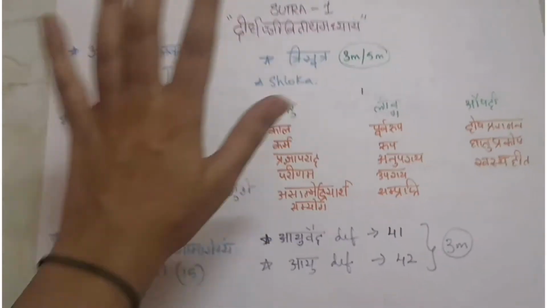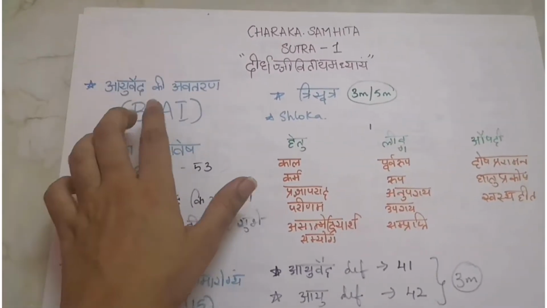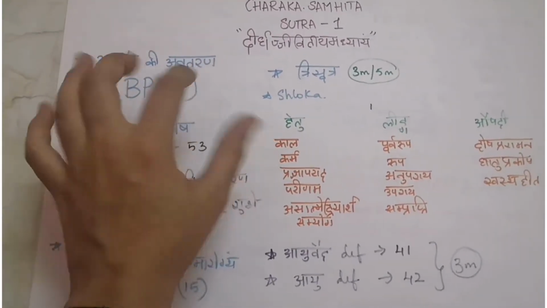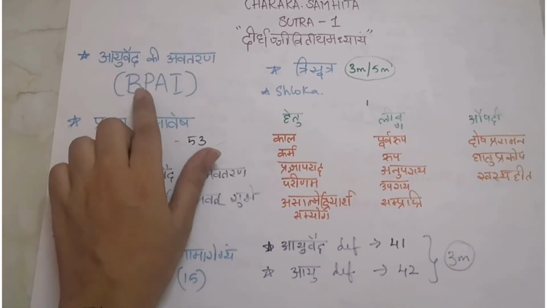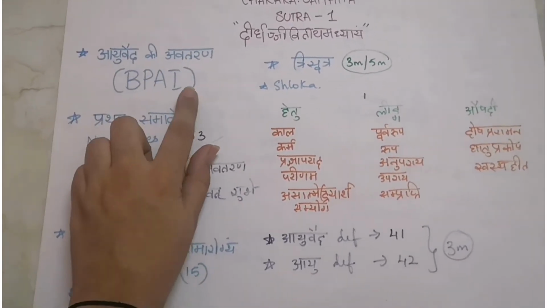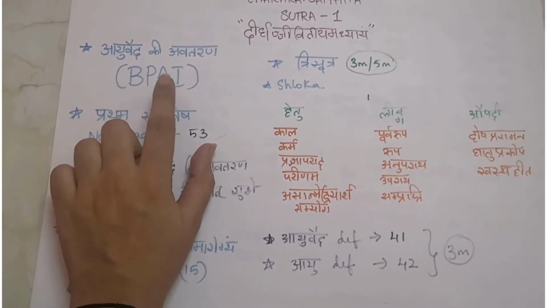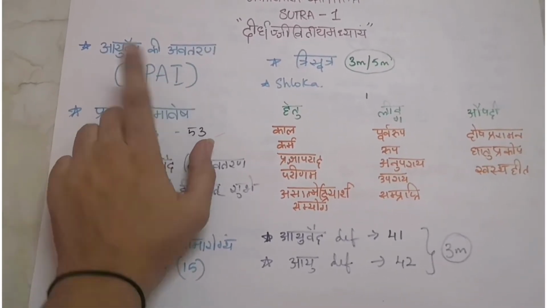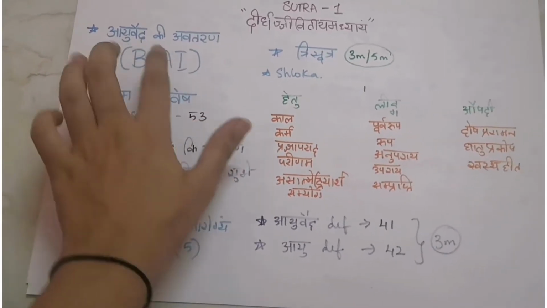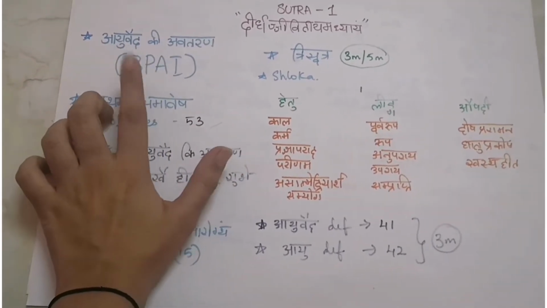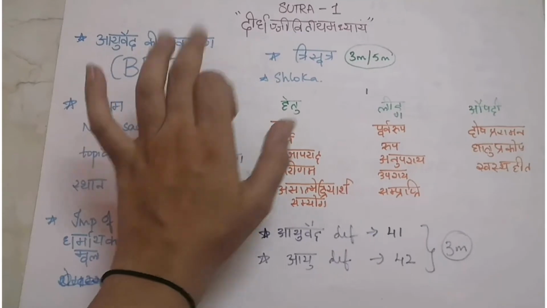So let's start. First, Ayurveda ki avataran. In this you have to know the avataran, so the small mnemonic I have mentioned, B pi. So Brahma, Daksha Prajapati, Ashwini Kumara, Indra. That is Ayurveda ki avataran. In the form of a flow chart, you have to mention. They don't normally ask it. Maximum 3 marks they can ask.